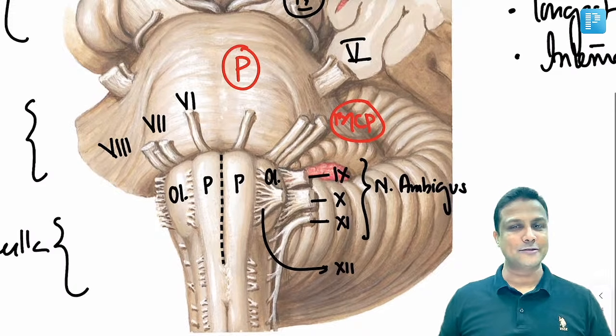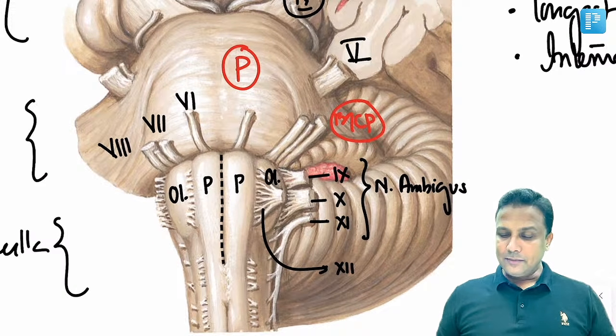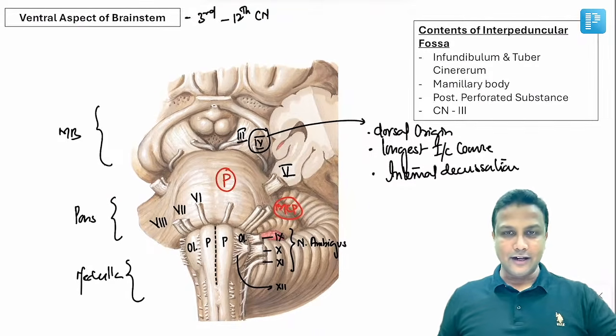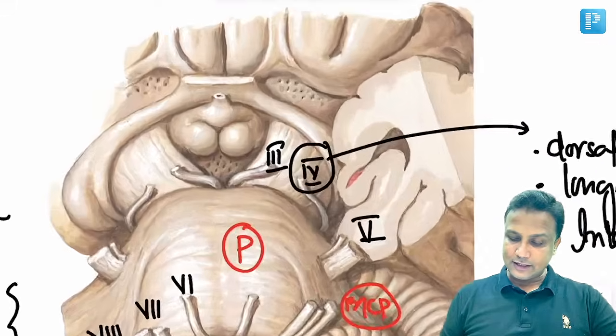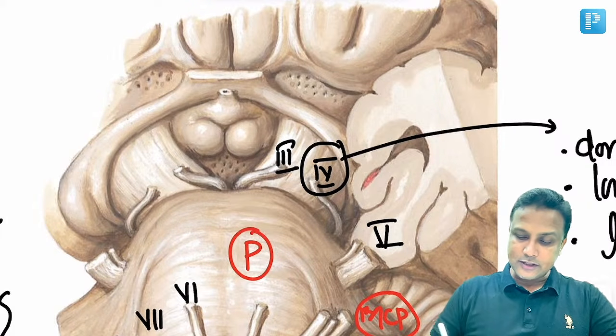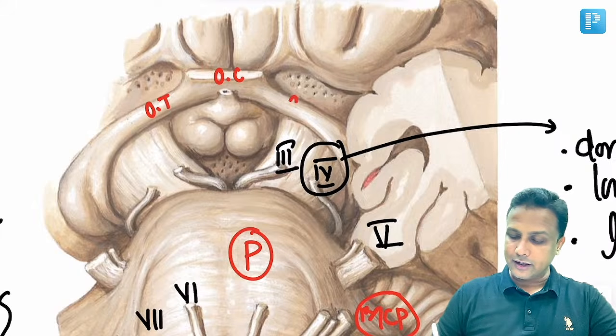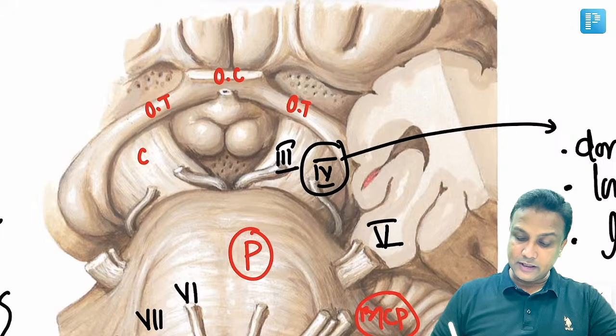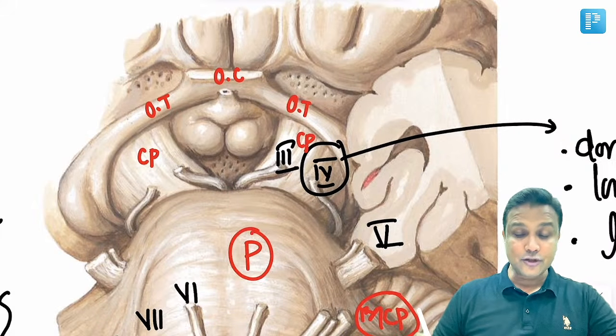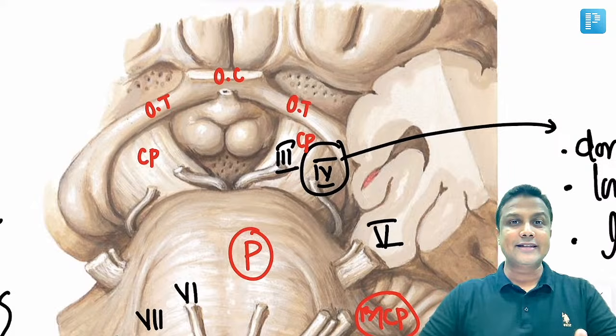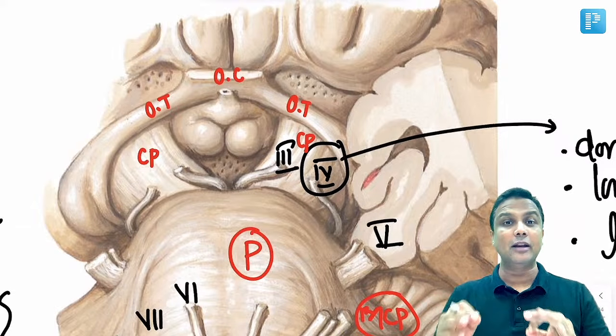Nucleus ambiguus. Perfectly done. अब सर अगर हमने ये सारे स्ट्रक्चर यहाँ पर आइडेंटिफाई कर लिए हैं, now please focus on this region right now. यहाँ पर ये जो क्रॉसिंग है, crossing is nothing but optic chiasma here, and this one is your optic tract, and this one will be the cerebral peduncle. Listen to me very carefully. I'm not telling cerebellar peduncle here, that is cerebral peduncle.